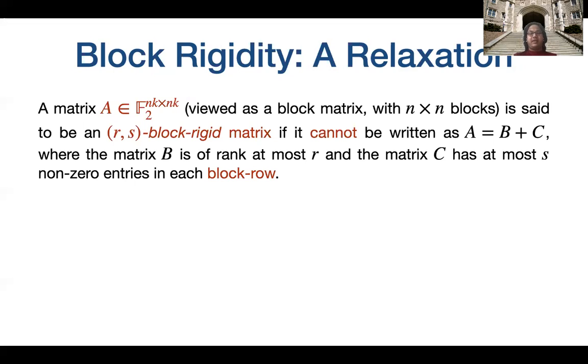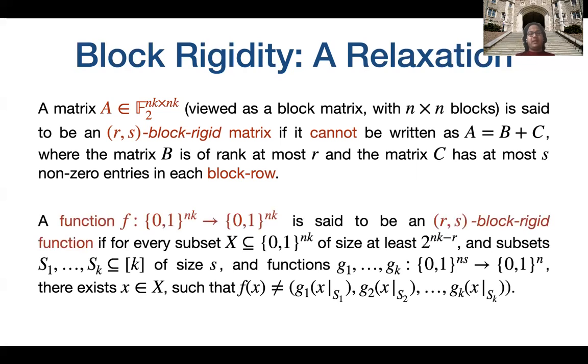So the way we will look at A is that A is composed of n cross n blocks, and there are k square such blocks. And what we require is that the matrix C has at most S non-zero entries in each block row. And each of these entries means a block. So basically, the matrix C has only S non-zero matrices in each block row. We note that the case n equal to 1 is basically the same as that of rigid matrices.